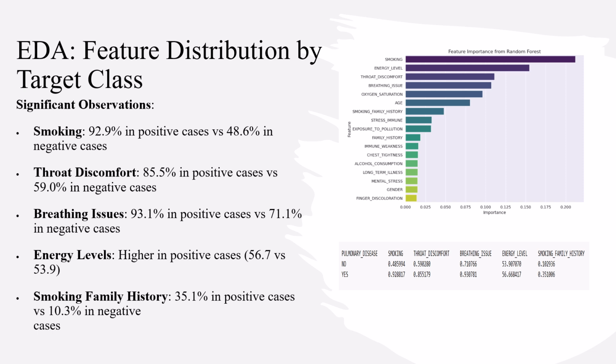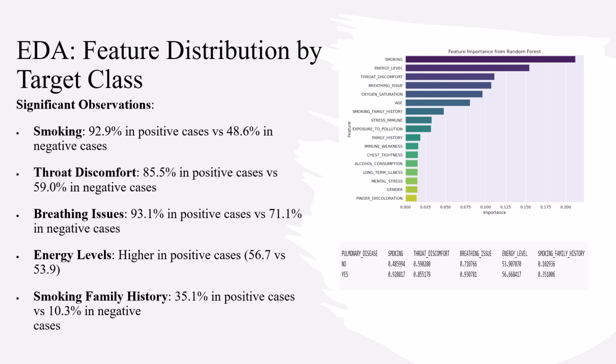When we separated our data by the target class, those with and without pulmonary disease, several striking differences emerged. The most dramatic difference was in smoking status. 92.9% of those with pulmonary disease were smokers compared to just 48.6% of those without. This immediately suggested smoking would be a powerful predictor.